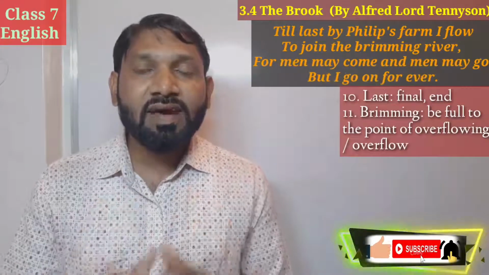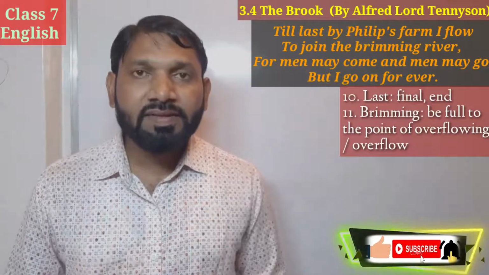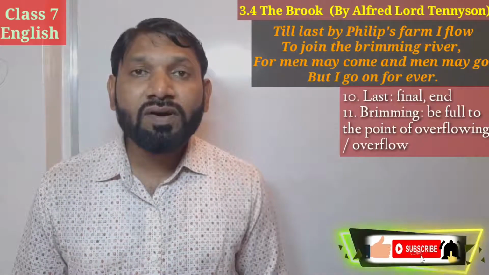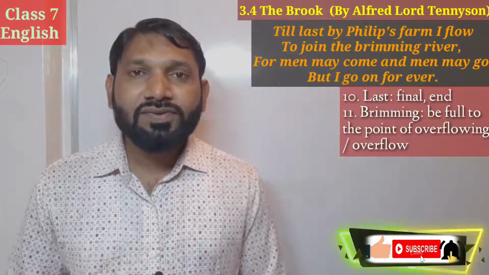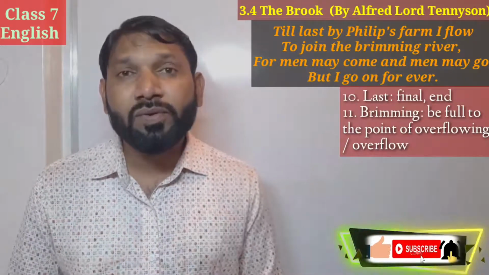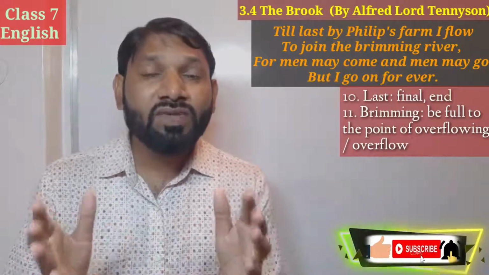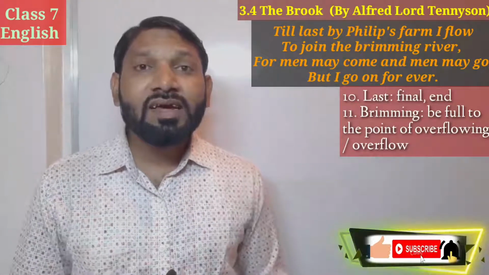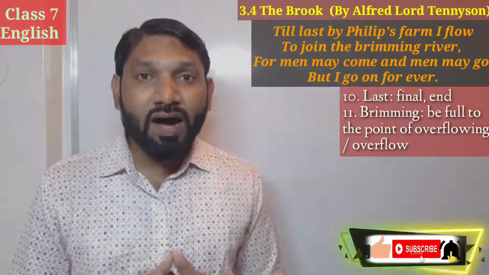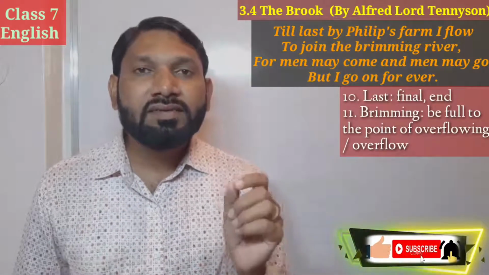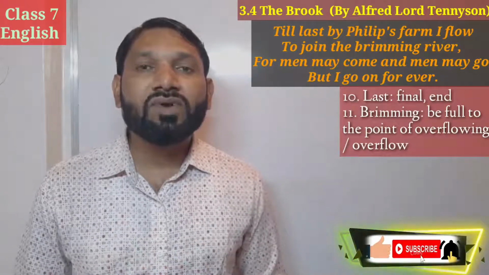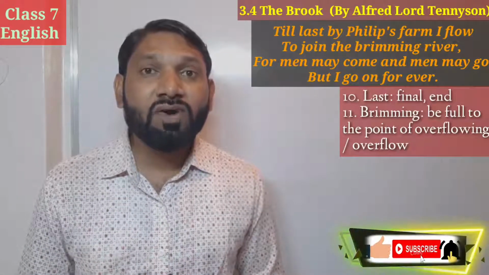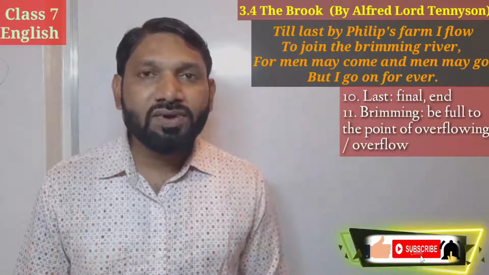Students, in the third stanza, the brook tells us that at last, or at the end, it flows by the side of a farm of Philip. Students, who is Philip? We don't know. Actually, Philip is the owner of one of the farms from where the brook flows. As we know, streams flow by the side of farms. In the same way here also this stream flows by the side of one of the farms, the farm of Philip. Here we do not have any reference to Philip. Philip is unknown here. Have you understood this much?